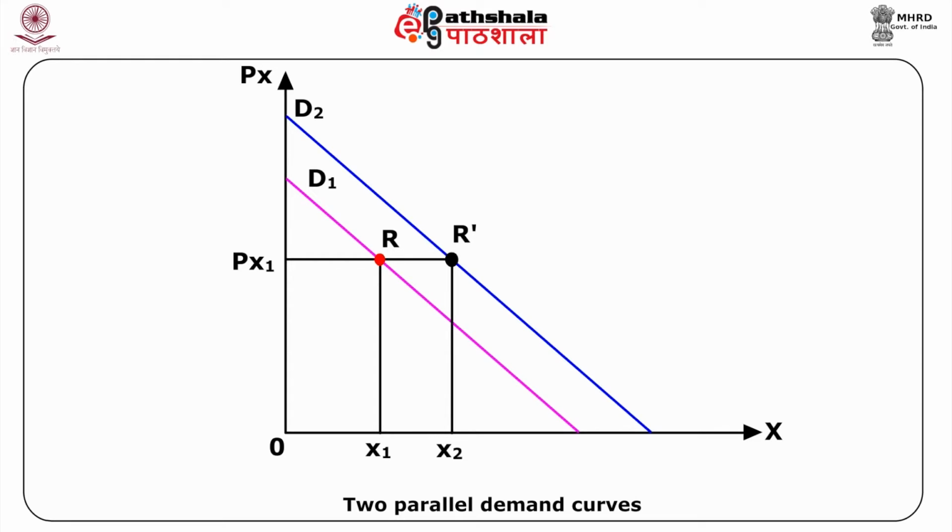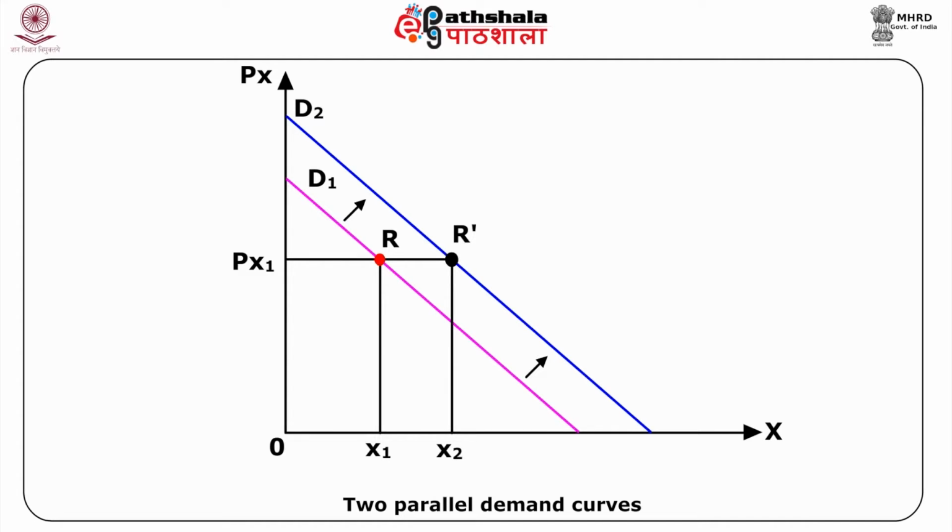Suppose at the price Px1, there is a change in demand from x1 to x2 due to a shift in demand from D1 to D2. Then, what can we say about the elasticities of demand at point R and R prime? At point R, price elasticity is given by slope of D1 multiplied by Px1 divided by x1. At point R prime, the price elasticity is given by slope of D2 multiplied by Px1 divided by x2.